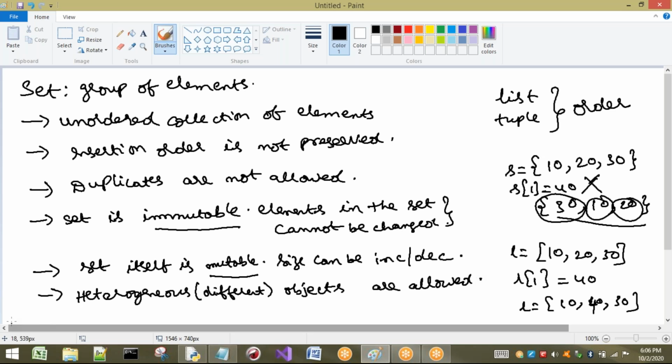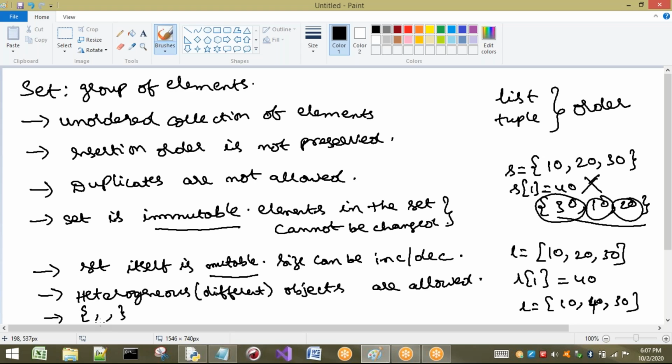Now, how to create a set? The point is how to create a set. Generally we will use curly braces for creating a set, and internally we are going to use commas to separate the elements of the set. So this is the general way. We can create in another way also, but the general way is what? We are going to use curly braces, and inside that we are going to place commas to separate the elements.